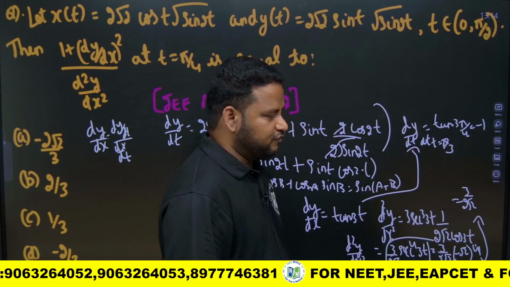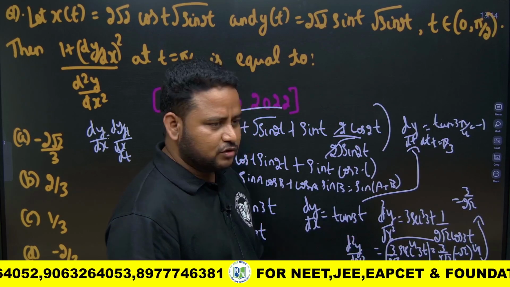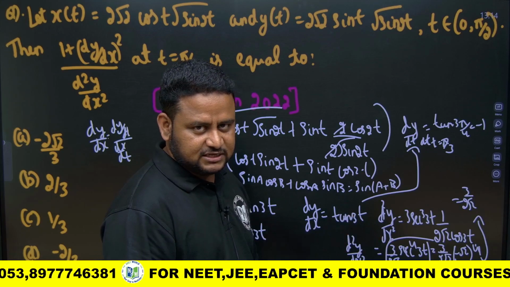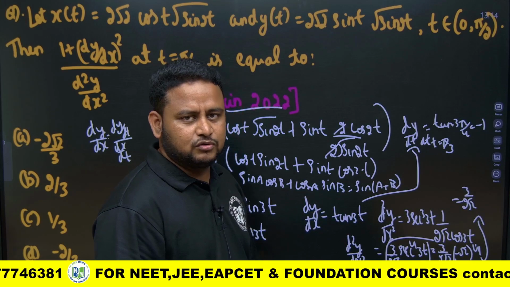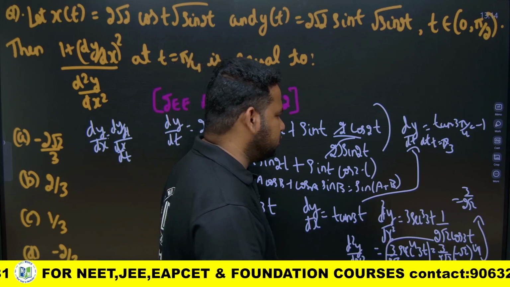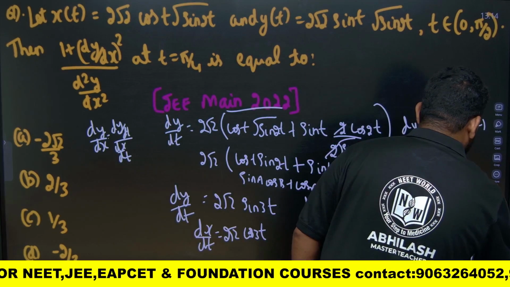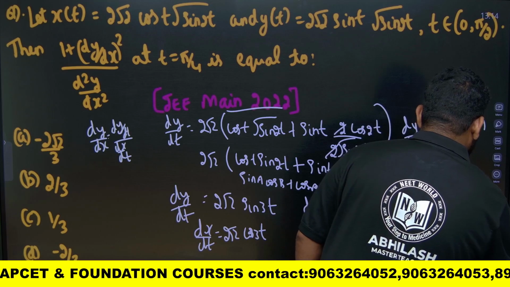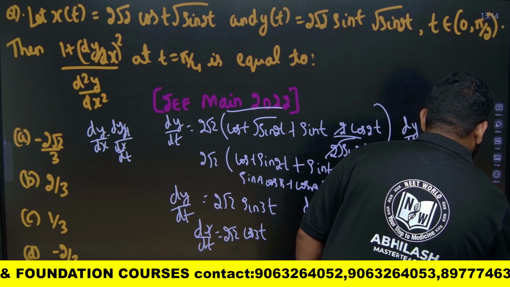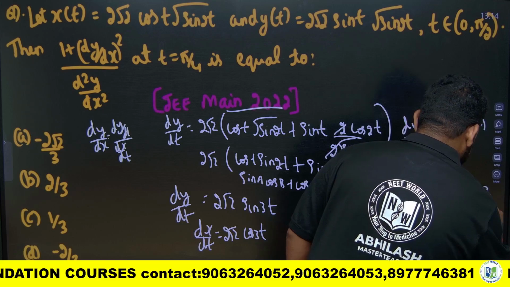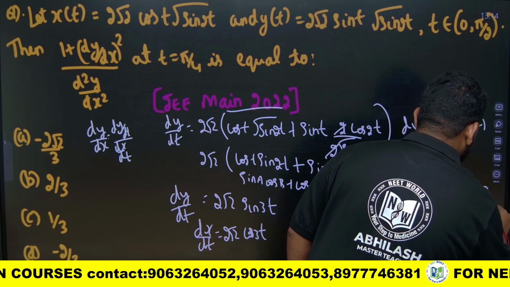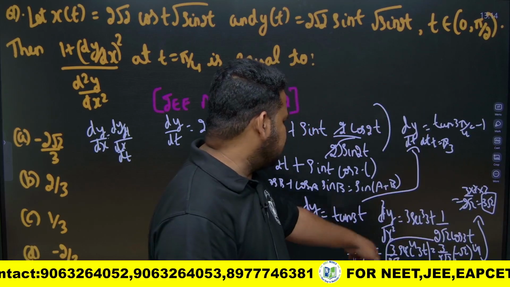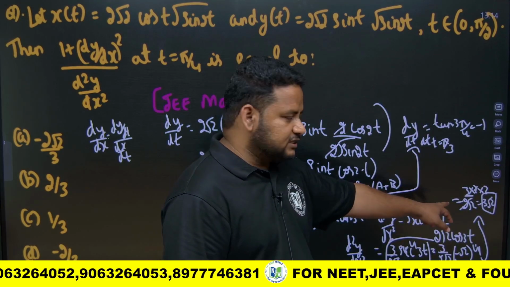Minus into minus into minus into minus becomes plus, because the power is even, and root 2 into root 2 four times gives 2 into 2, that is 4. So 2 cancels, and I will get minus 3 root 2. I got d square y by dx square as minus 3 root 2.